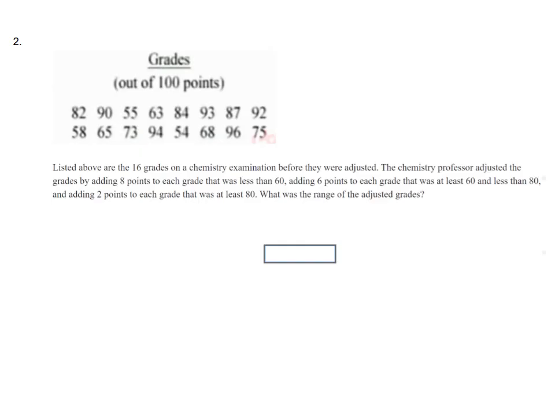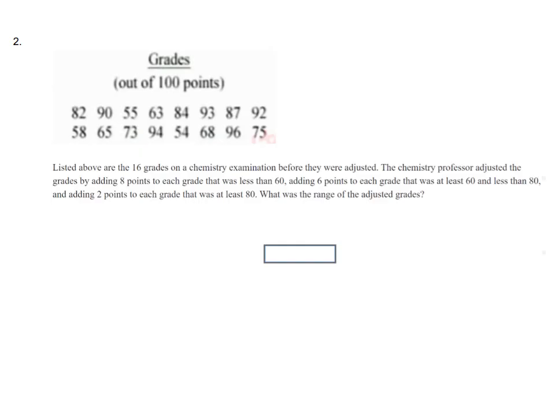We add 6 points to the numbers which are at least 60 and less than 80. So 75 is less than 80 and at least 60, so we add 75 plus 6. And we add 2 points to each grade that was at least 80. So 87 is at least 80, so 87 plus 2 equals 89.